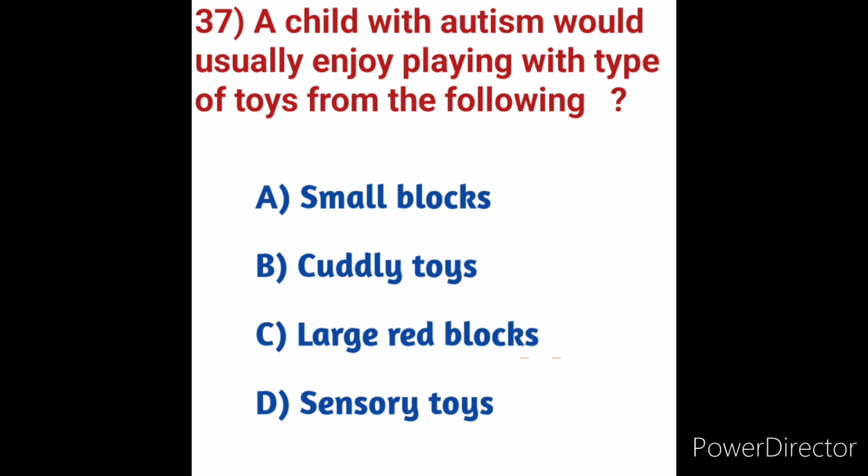Here, a child with autism would usually enjoy playing with which type of toys? Sensory toys help children with autism relax, focus and calm down in a scenario or event. It helps them grasp objects with decreased fear and discomfort, ultimately helping them play naturally. Furthermore, sensory toys help develop social learning skills like negotiation, planning, and sharing.